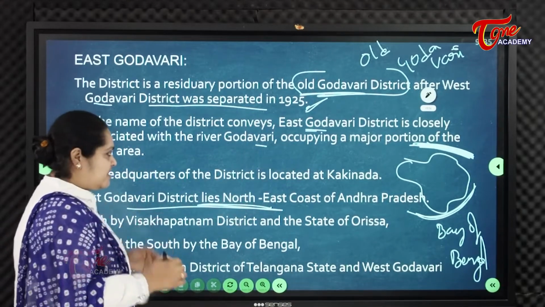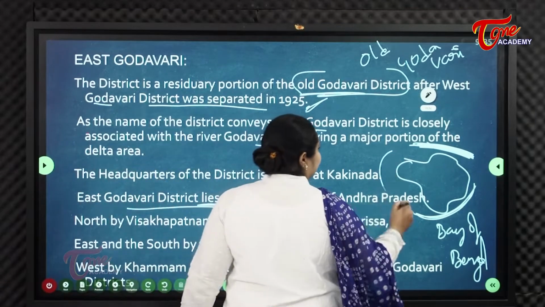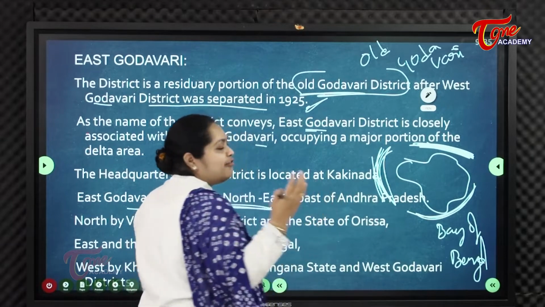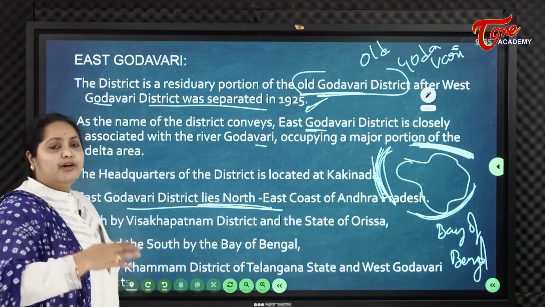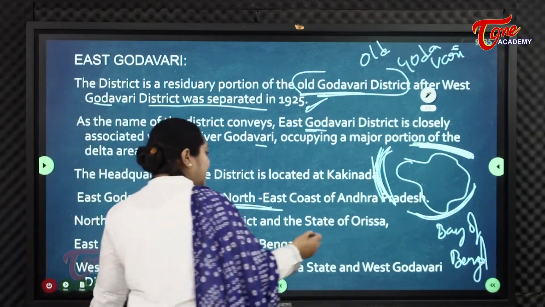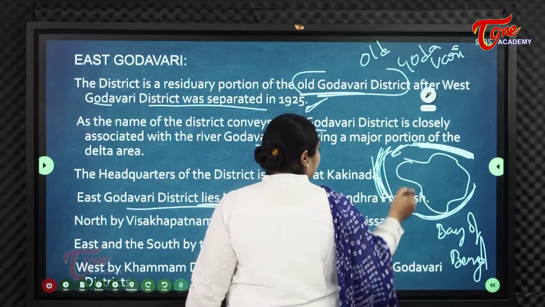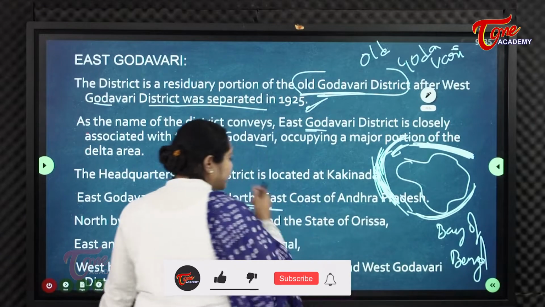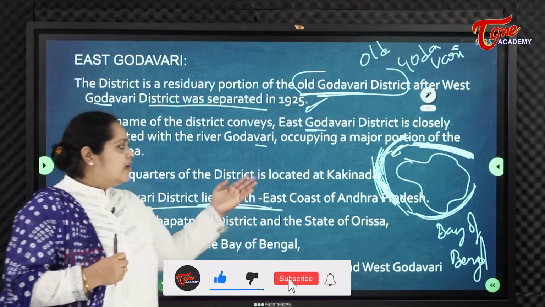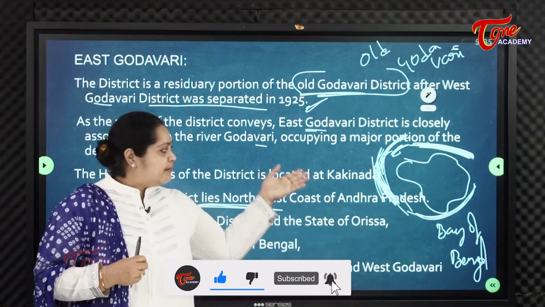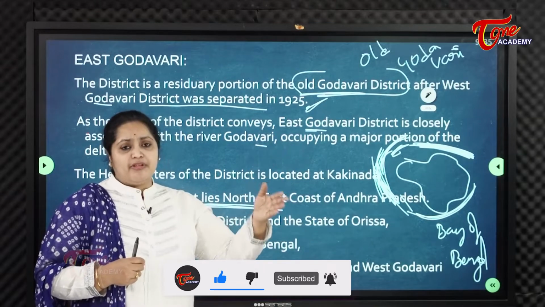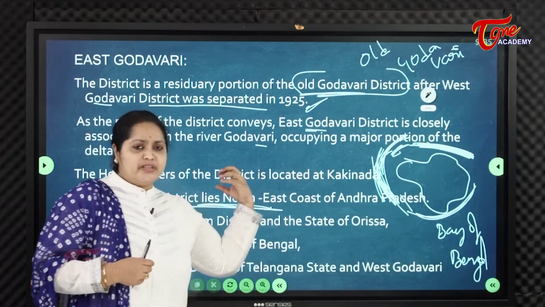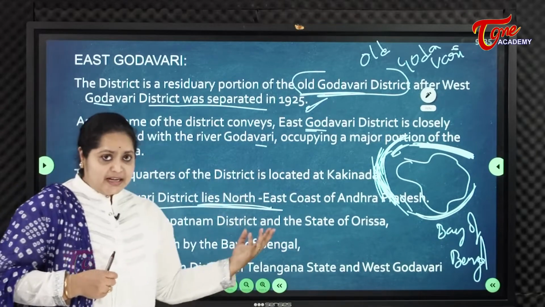And next, the west. West is bounded by Khammam district of Telangana and West Godavari. Here is Khammam district and here is West Godavari. So one side of East Godavari district is bounded by the Bay of Bengal, the other by Visakhapatnam district and Odisha.